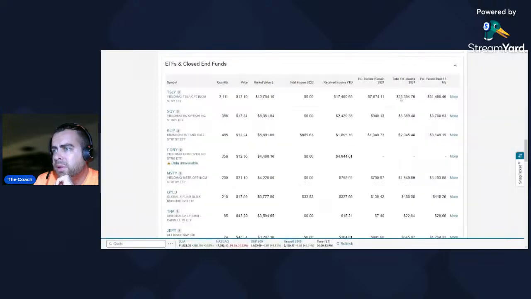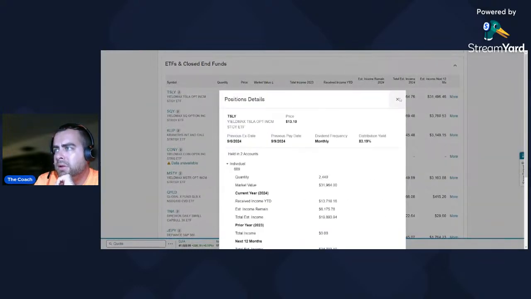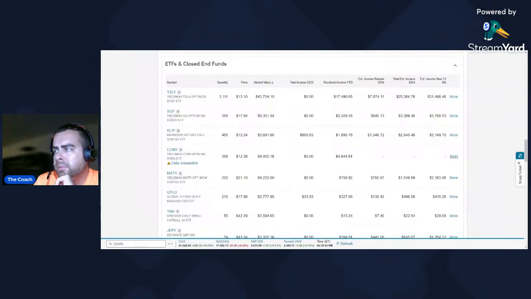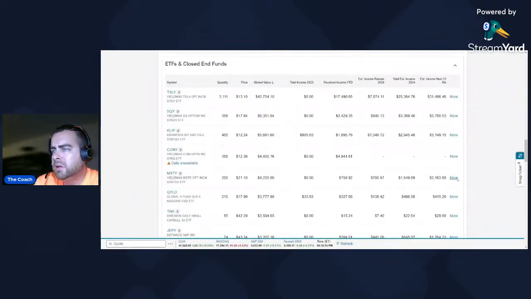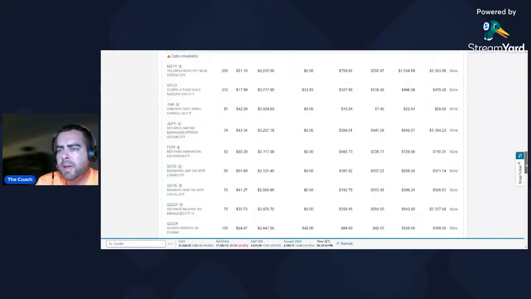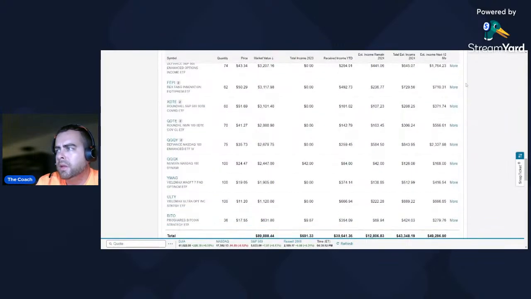Let's see if they fix the pay date. No, they haven't, because it still says 9/9. Clip's obviously not YieldMax, so it's on a different cycle. So it doesn't look like they've fixed these. Let's see if YMax or YMag have been fixed here. Let's see what it says.